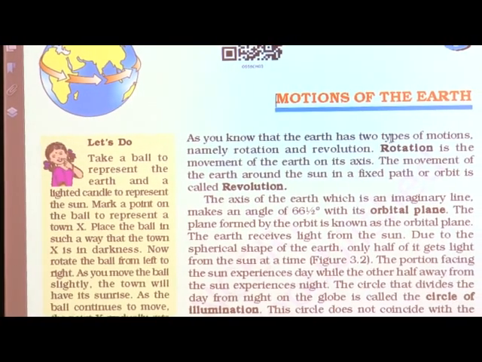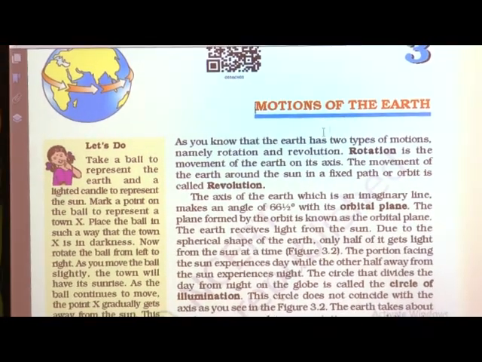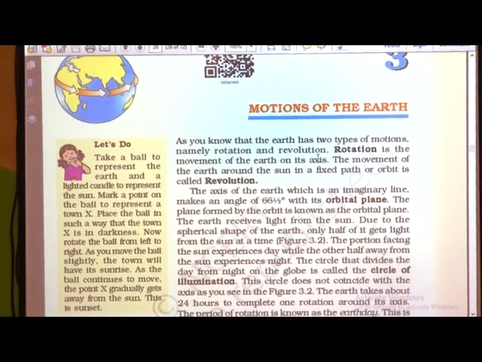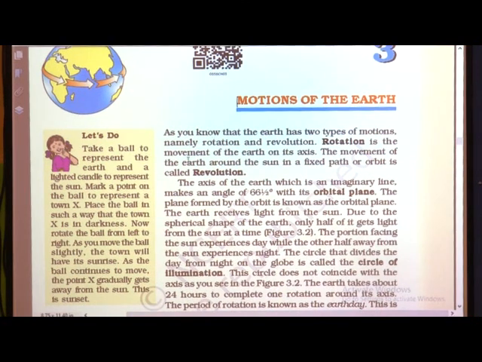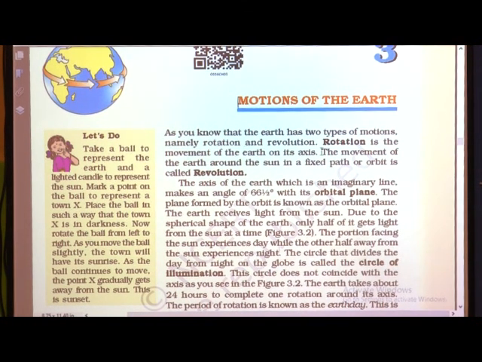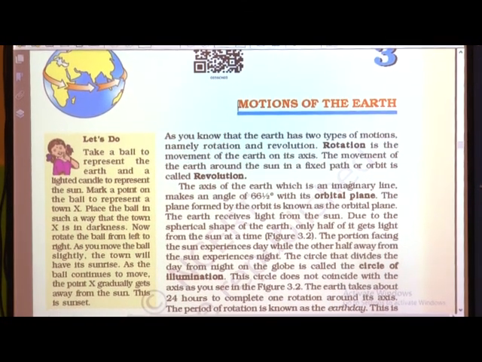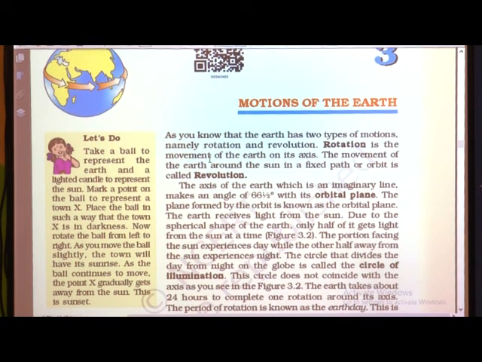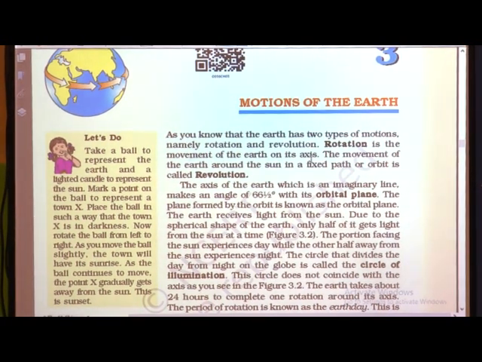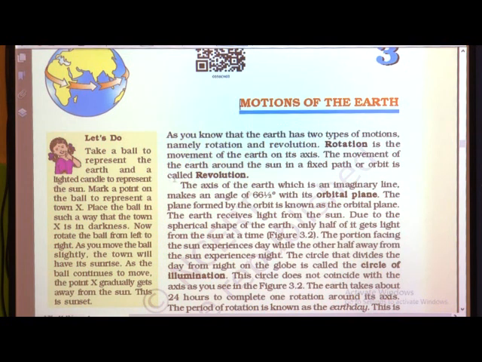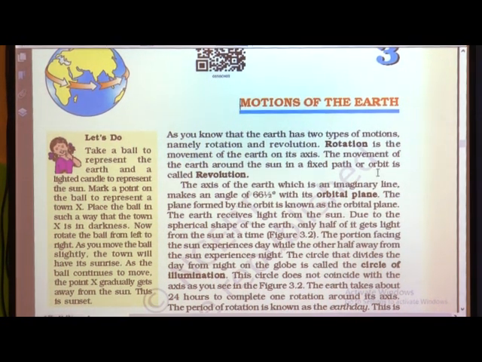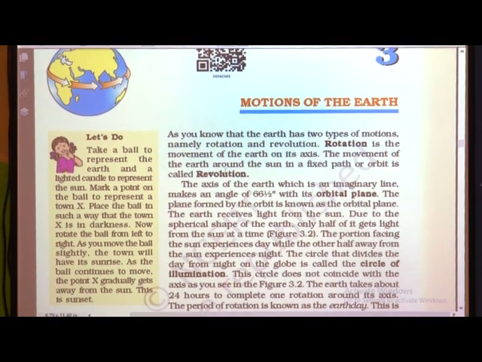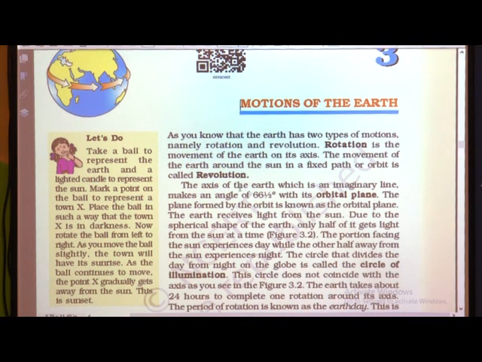So our lesson number 3 is motions of the earth. As you know, children, there are two types of motions, namely rotation and revolution. So what do you mean by rotation? Rotation is the movement of the earth on its axis. The movement of the earth around the sun in a fixed path or orbit is called the revolution. What is the difference between rotation and revolution?